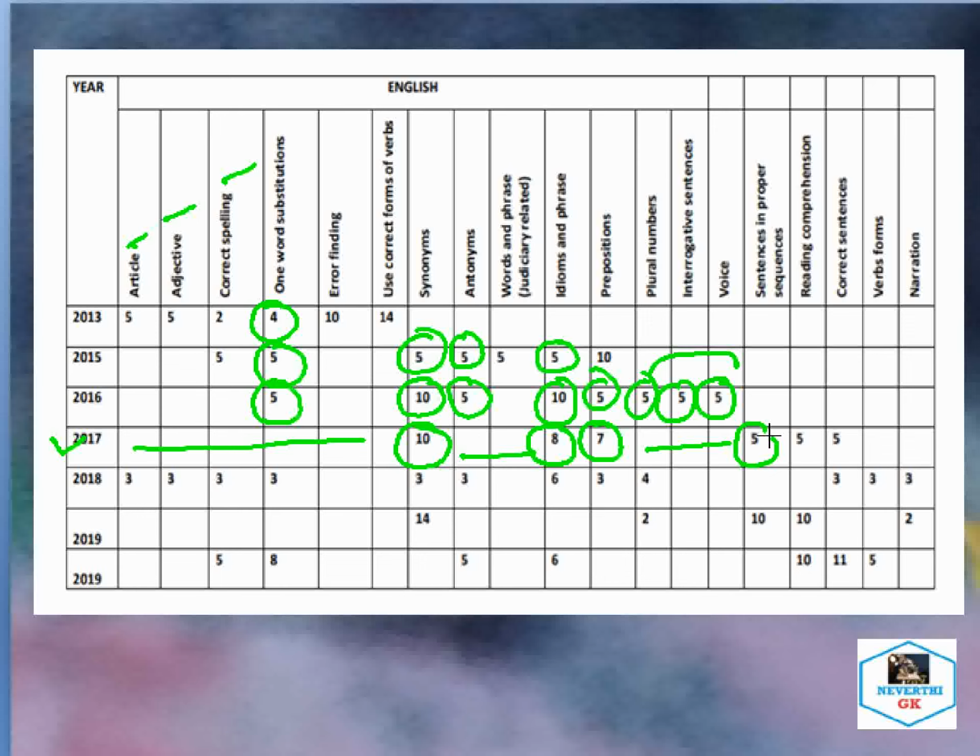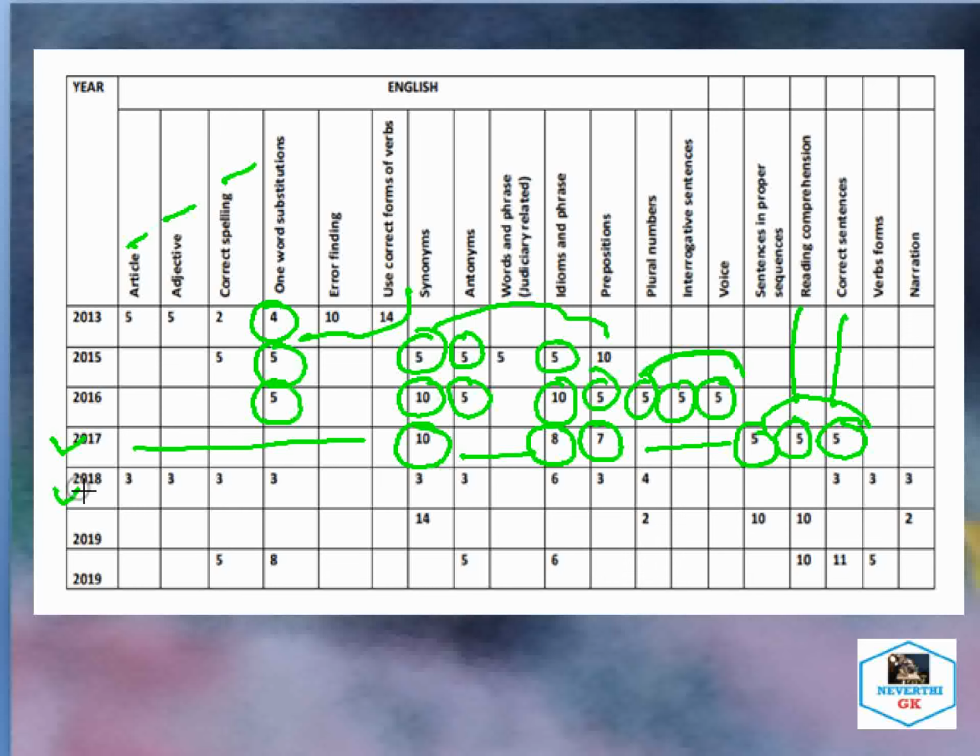See, every year some new portions are added in the LDA and COPYIST examination. So you can see here also in 2013 this much of grammar was asked, and again these portions were added in 2015, and in 2016 these three new portions were added, and in 2017 again these three new portions are added, as you can see on the screen. There is sentences in proper sequences. You will be given some sentences and you need to arrange them in proper sequence, and also some questions are asked from reading comprehension, then correct sentences. So these three portions are again newly added in 2017, as you can see on the screen.